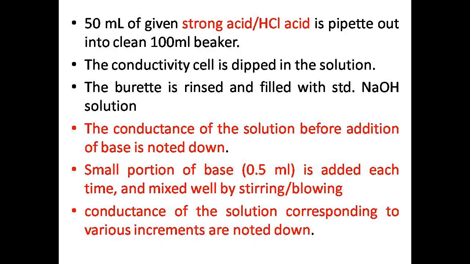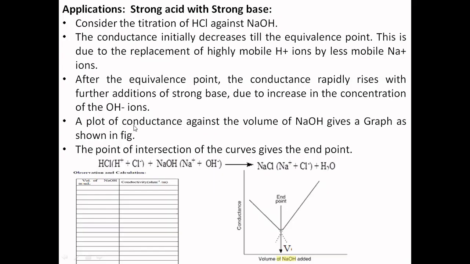It means in the beaker you need to take HCl solution alone, and NaOH you have taken in the burette. Now when you keep adding the solution from the burette, first we will note down the initial conductance. Zero volume means zero addition of sodium hydroxide. Whatever conductance you get, you record it. Then sequentially 0.5, 1, 1.5, like this you keep adding incrementally. Again, the conductance keeps decreasing.